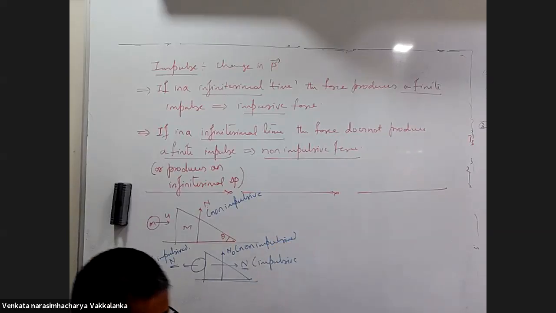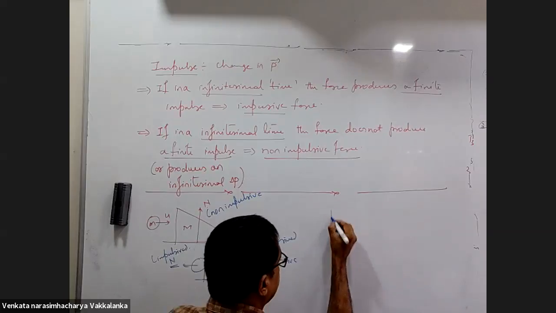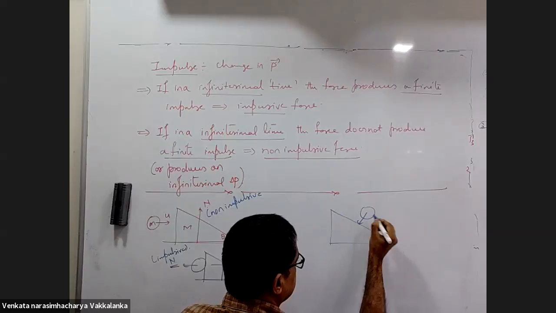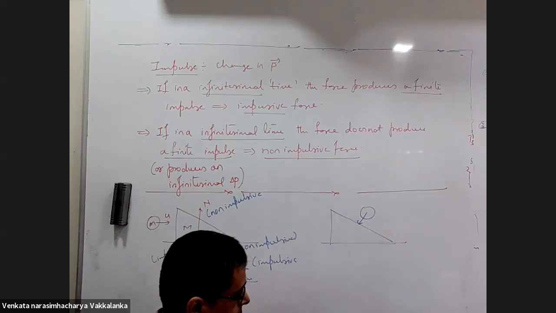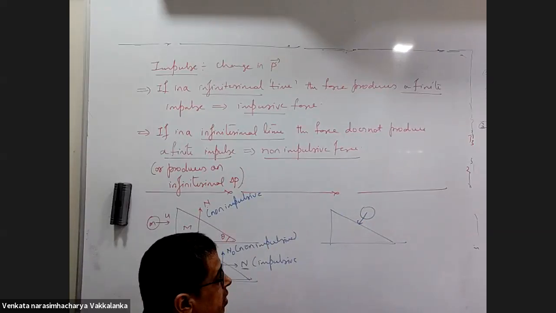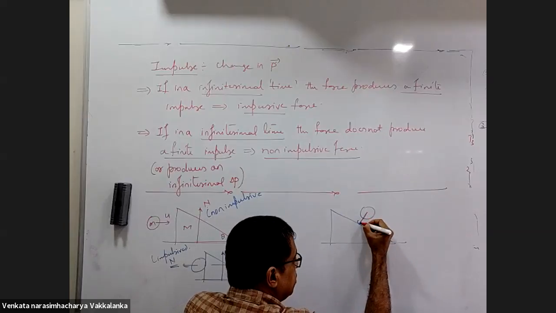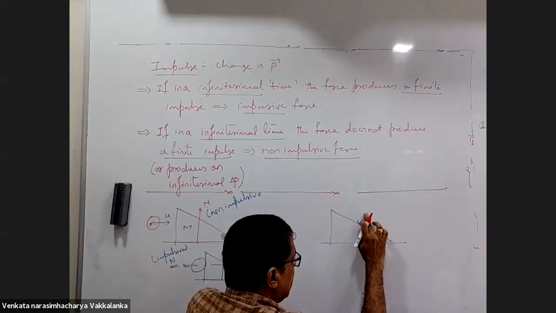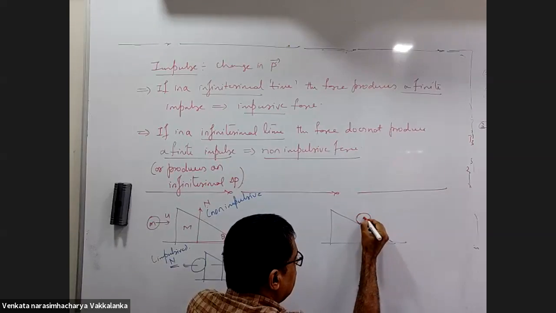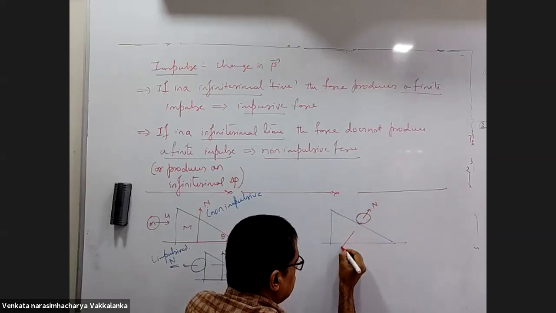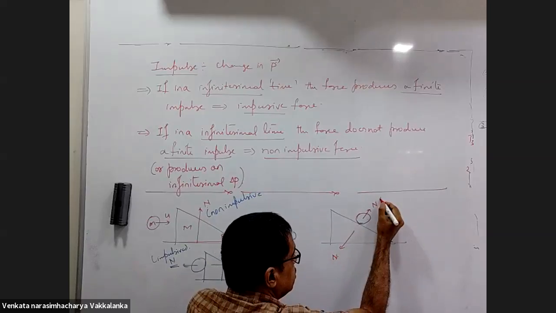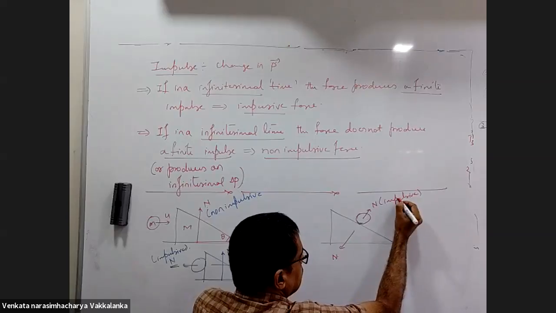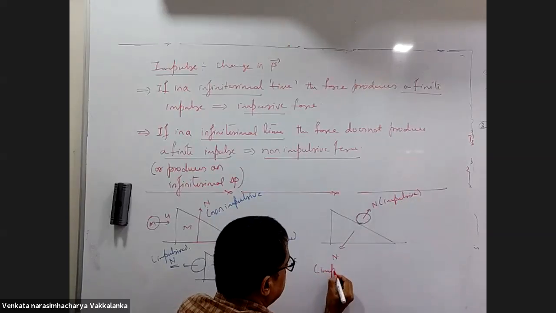Now you will understand the difference. Please concentrate. Suppose on the contrary, there is a ball striking like this. Now what will happen? If it strikes like this, the normal force is impulsive, no doubt. This is impulsive. This is also impulsive.